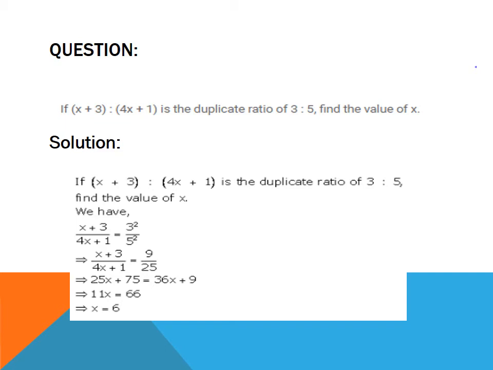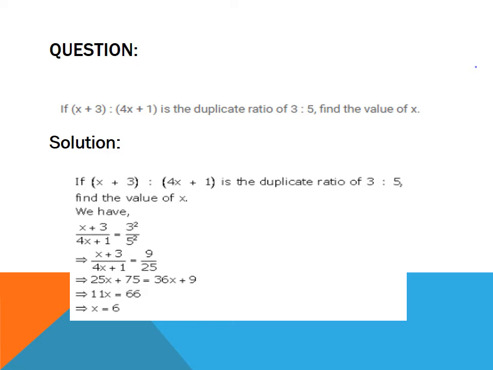Next question. If x plus 3 is to 4x plus 1 is the duplicate ratio of 3:5, then find the value of x. According to the question, as x plus 3 is to 4x plus 1 is the duplicate ratio of 3:5, so (x plus 3) upon (4x plus 1) will be equal to 3 square upon 5 square, which will be equal to 9 upon 25.